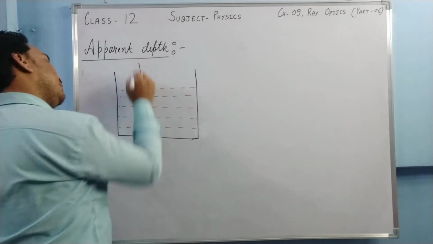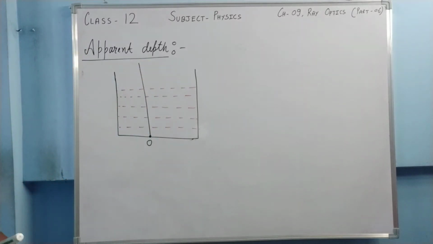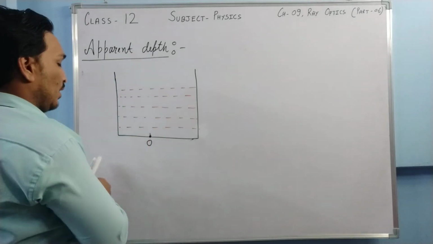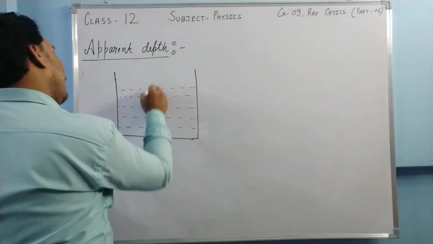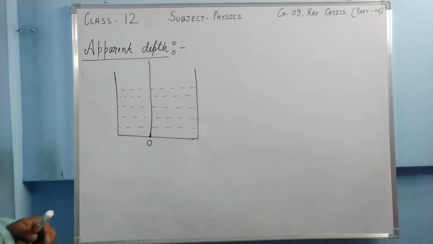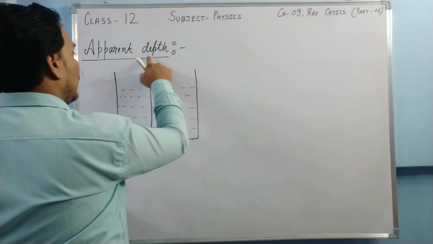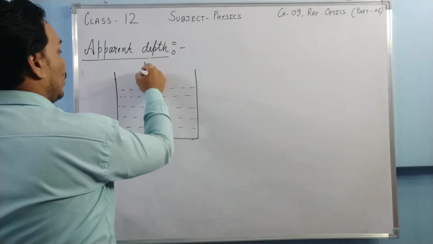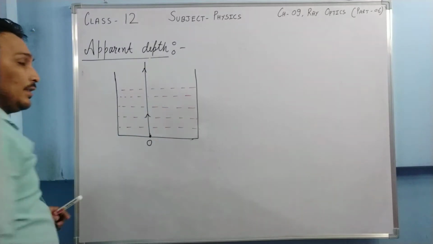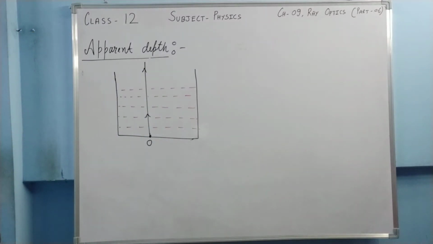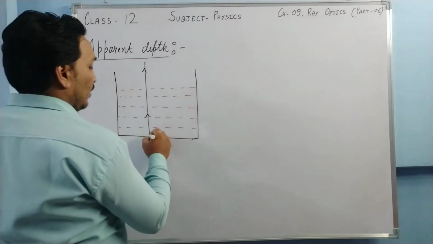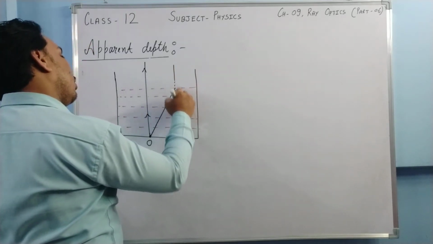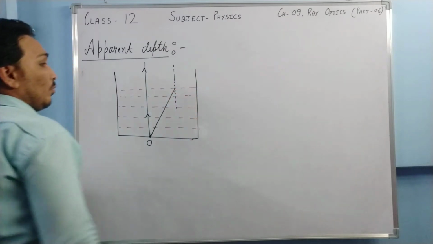So one ray is perpendicular, a straight line, and it goes to the observer in a straight line. Since it strikes at 90 degrees, there is no refraction. Another ray of light strikes at this point. Say this is your normal.